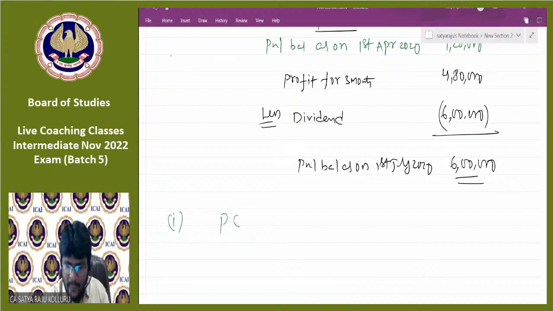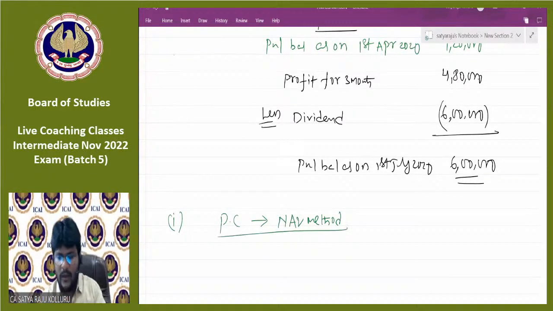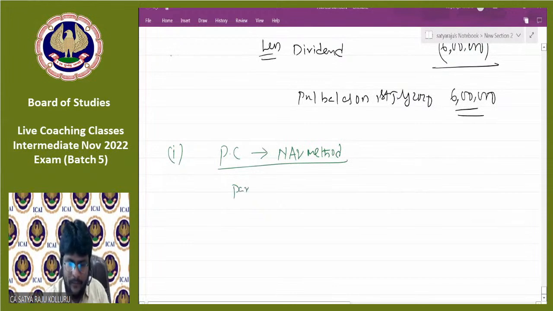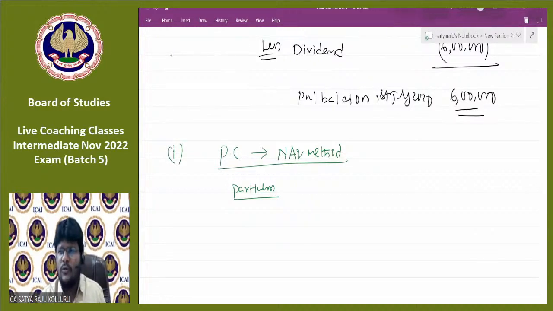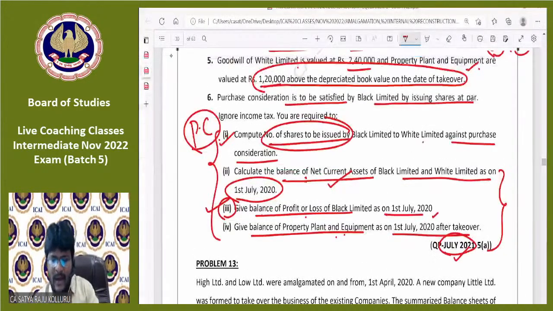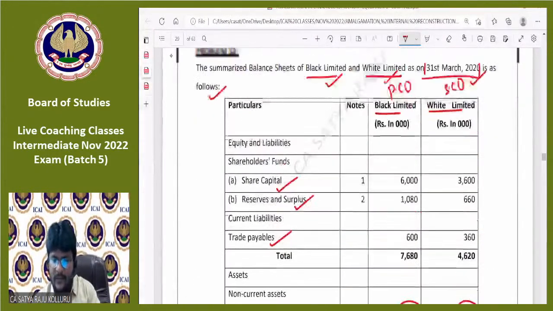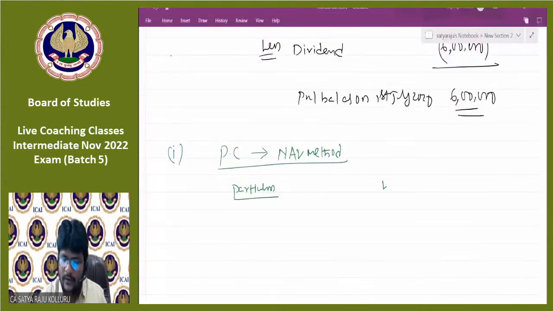So PC, NAV method. All of you, please participate along with me. Particulars. Two companies. What are such two companies? Two companies, I need to consider only one company. Selling company only I need to consider. Selling company, is it Black or White? White Limited. I need to consider only White Limited. Amount in rupees.